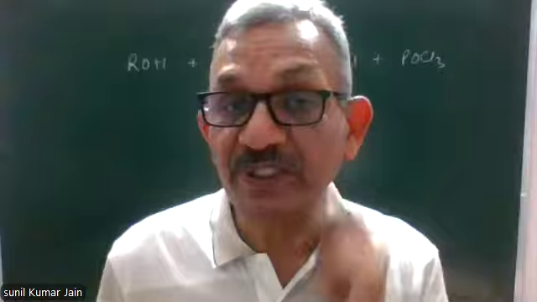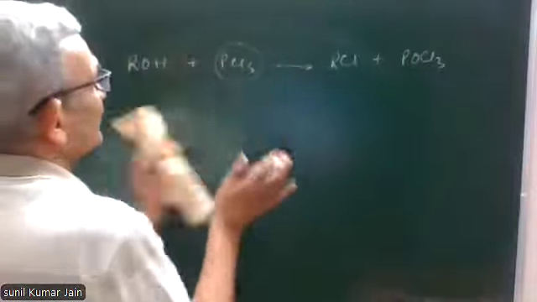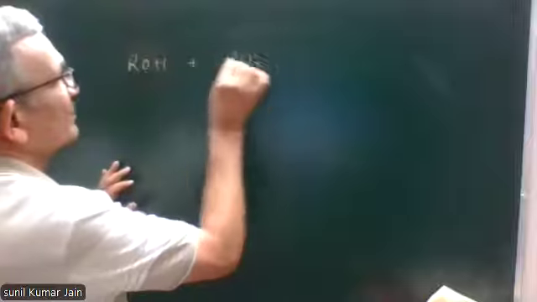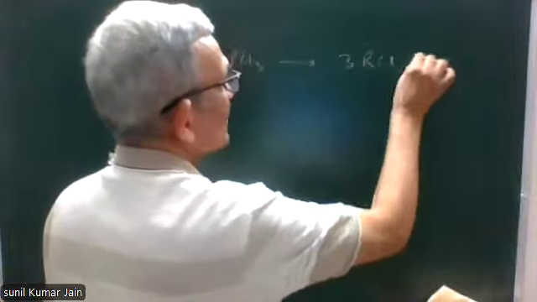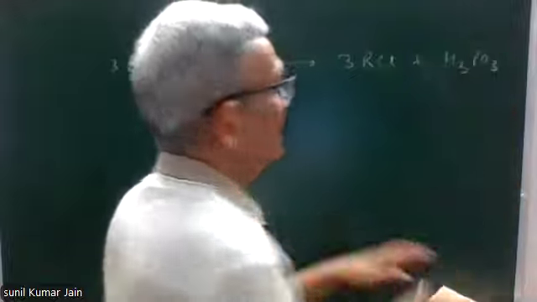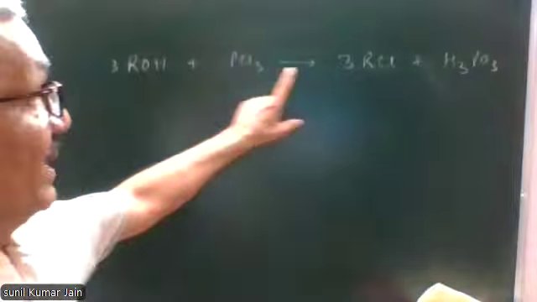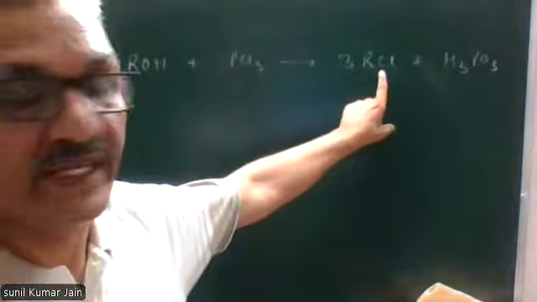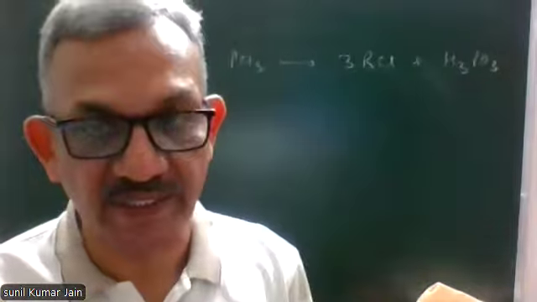Now, coming to the preparation by using phosphorus trihalides. If we use PCl3, alcohol reacts with PCl3 and leads to formation of chloroalkane and H3PO3, which is phosphorus acid.